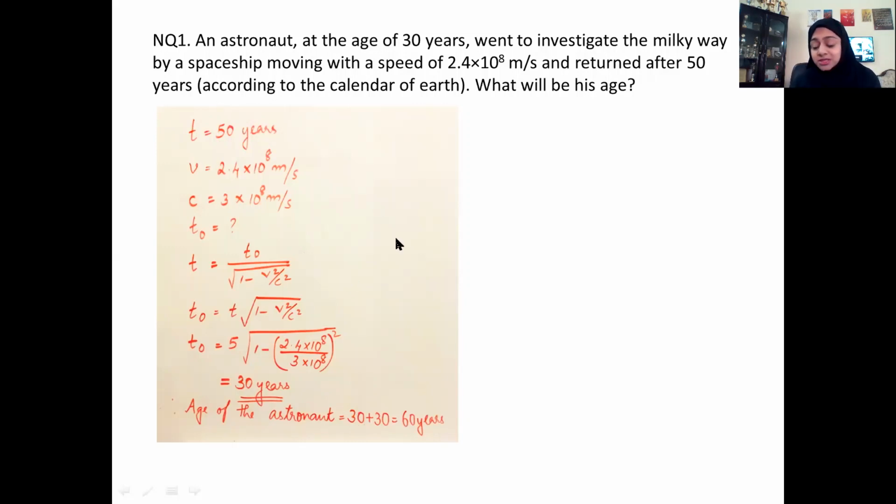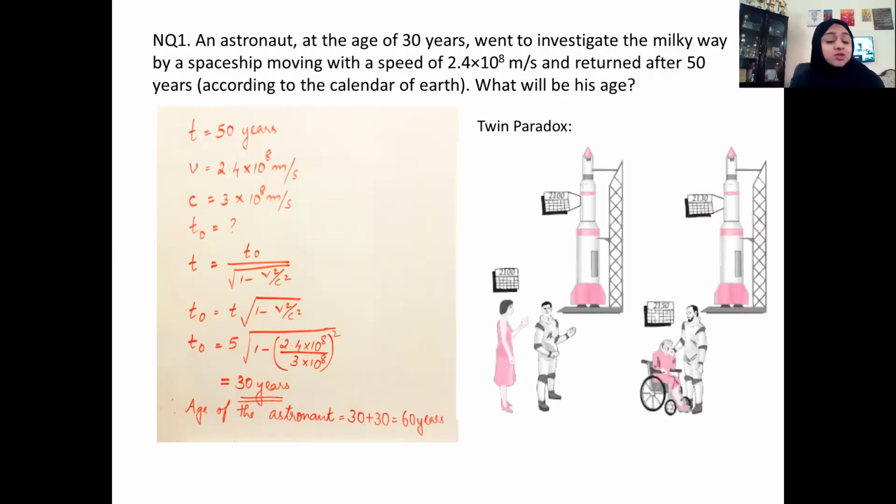Now here comes an interesting concept which is called the twin paradox. Suppose the astronaut had a twin sister. So they started off for the journey at 2100. And when he comes back on ground, in the calendar on Earth, it is 2150.